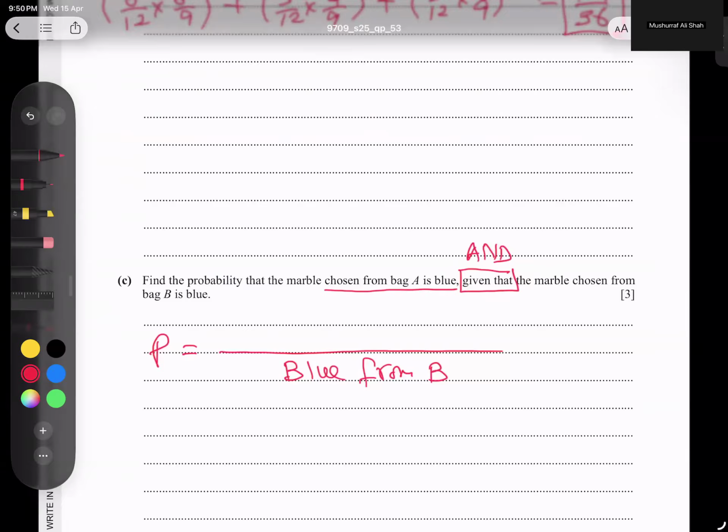Now let's read together. From bag A, a blue ball, and from bag B, also blue. It's blue from A and blue from B. This is the story we have, and let's see how we can do this kind of question.